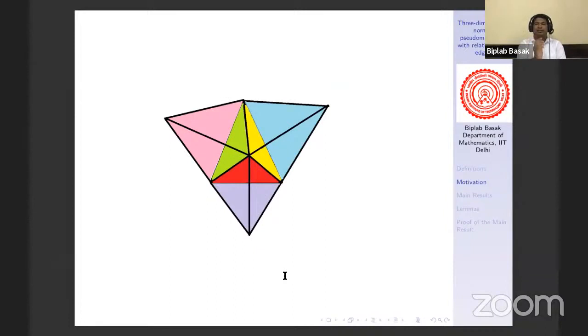Now a stacked ball has an important property: if you have a stacked ball, then it does not have any interior edges. That means all of the edges and all of the vertices of the stacked ball should be on the boundary. That means they should be on the sphere only.